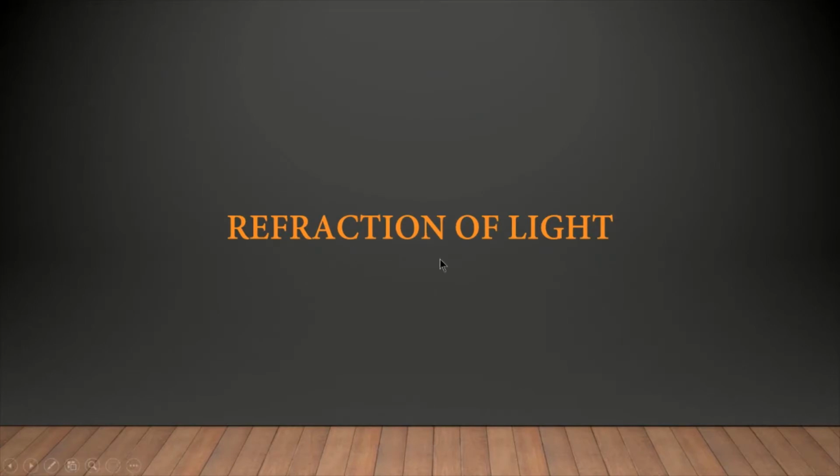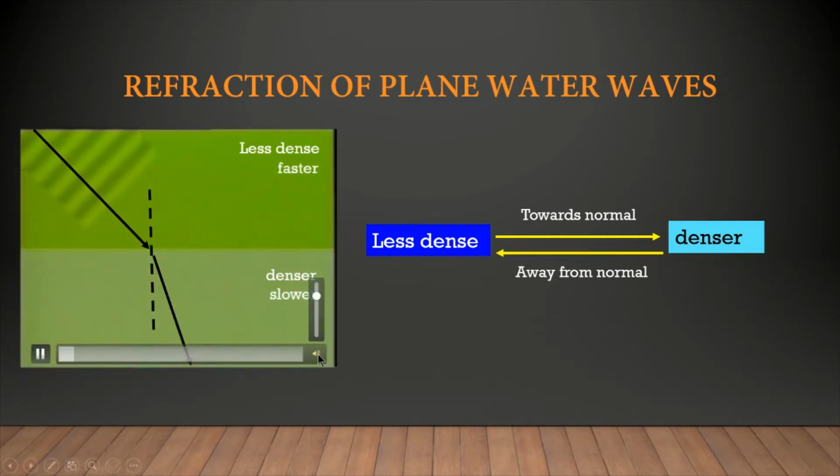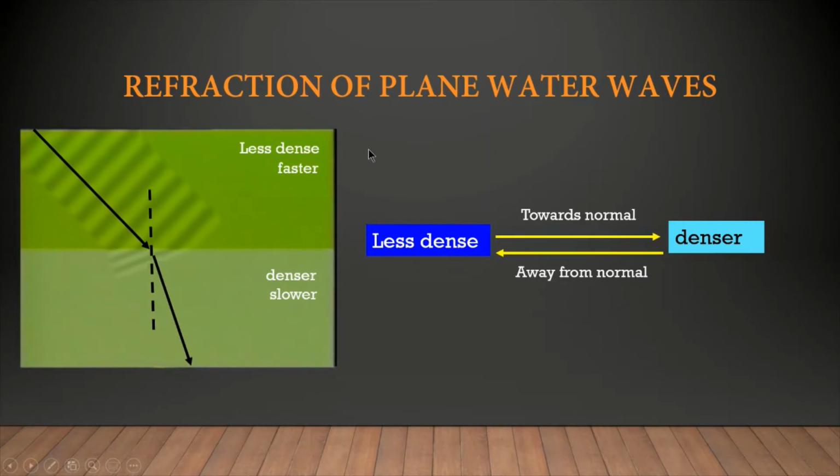Refraction of light. From a less dense medium to a more dense medium, the speed of light changes, so therefore light bends. Let's see how it bends. When a wavefront first encounters a piece of glass, one side is slowed down before the other, forcing the wavefront to change direction.